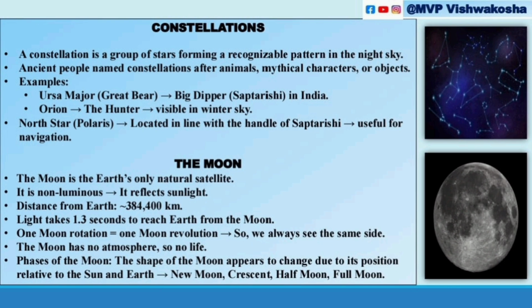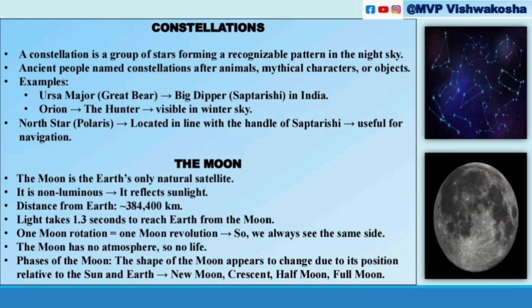You can observe it in the sky. Also Orion, the hunter, is visible in the winter sky. And the North Star, Polaris, is located in line with the handle of Saptarishi, very useful for navigation. That is about constellations.